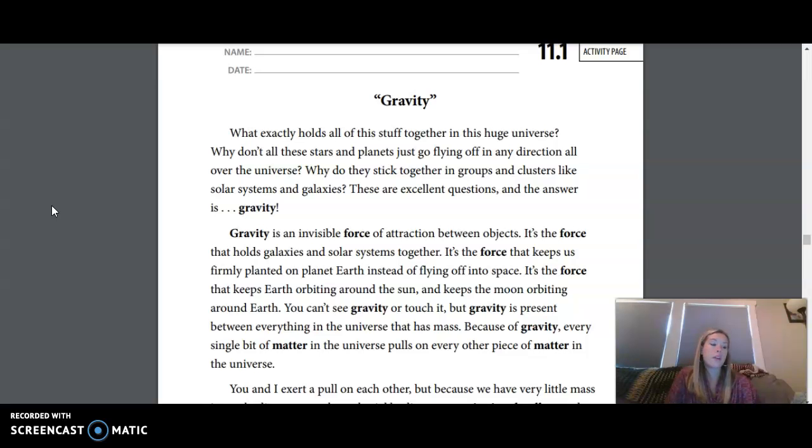Our first word is gravity, the force or pull created by the mass of objects in the universe toward each other. Our next word is force, a pull or a push on an object or a system. Our next word is matter, the substances all objects on Earth are made of, all substances that take up space. Our next term is gravitational pull, the force that draws all objects in the universe toward each other.